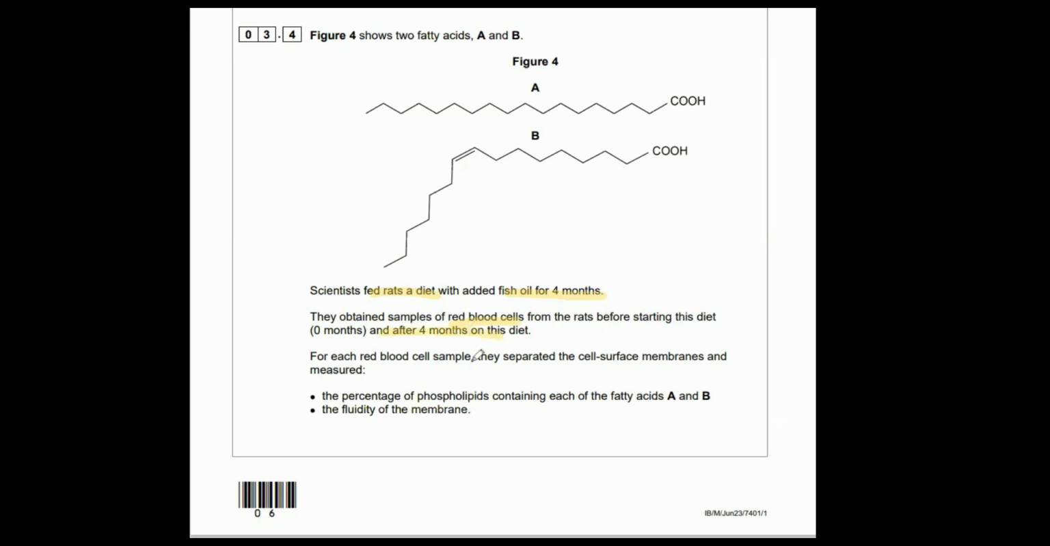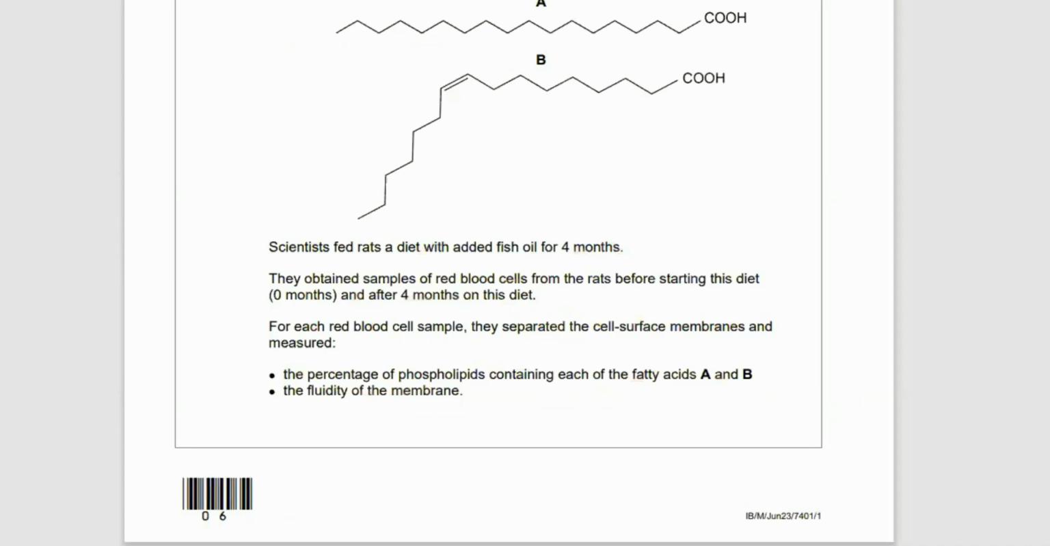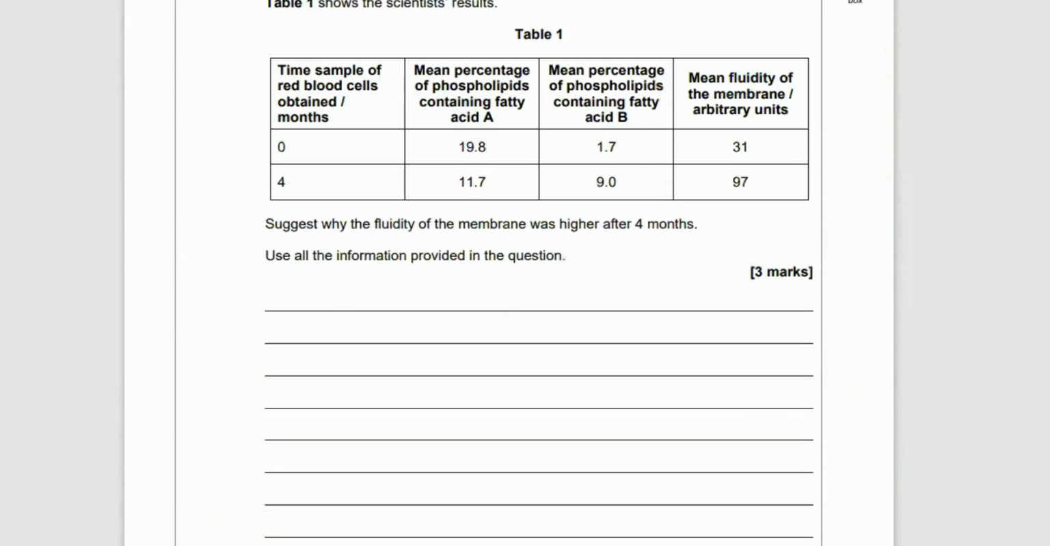Scientists fed rats a diet with added fish oil for 4 months, obtained samples of red blood cells from the rats starting this diet. And after 4 months on this diet, for each red blood cell sample, they separated the cell surface membranes and they measured the percentage of phospholipids containing each of fatty acids A and B and the fluidity of the membrane. And here we've got the results. The time of the red blood cells, so at 0 months and 4 months, is when they sampled.